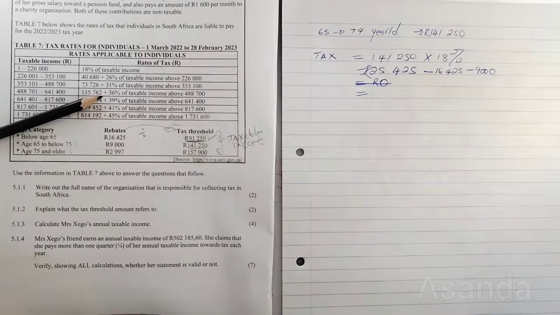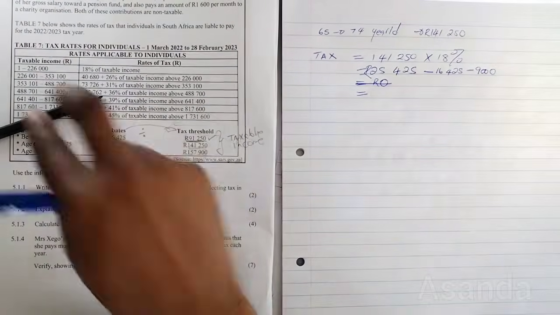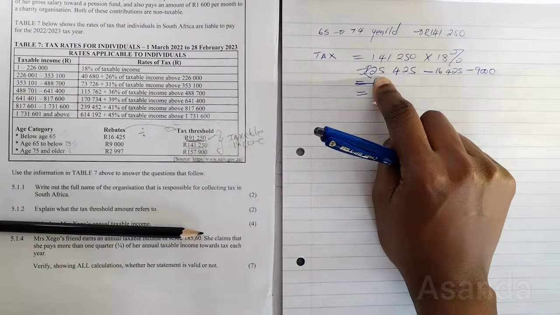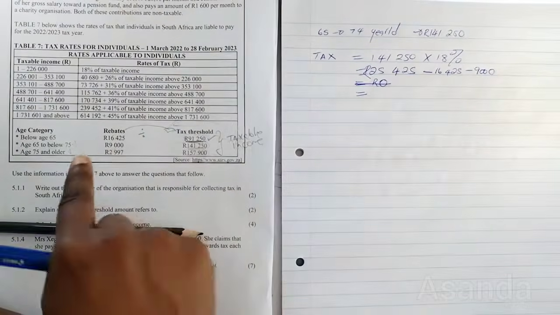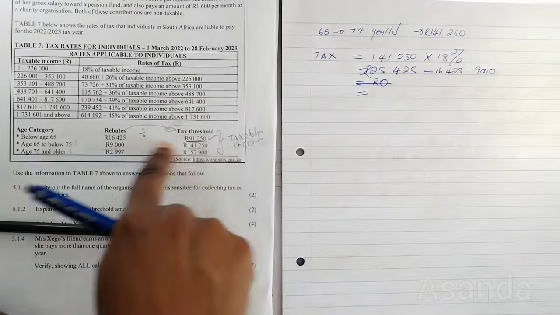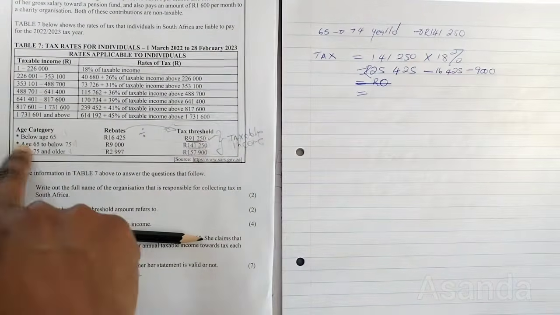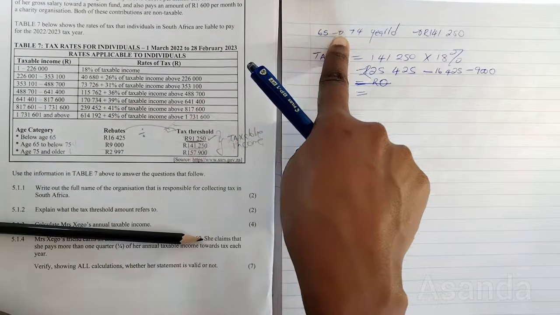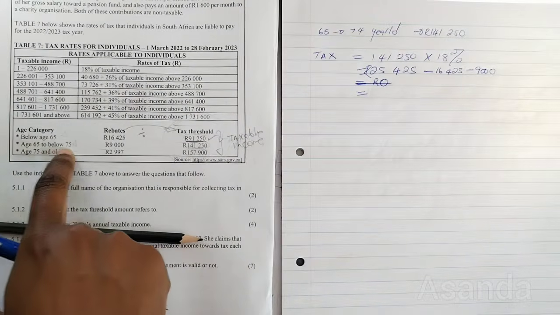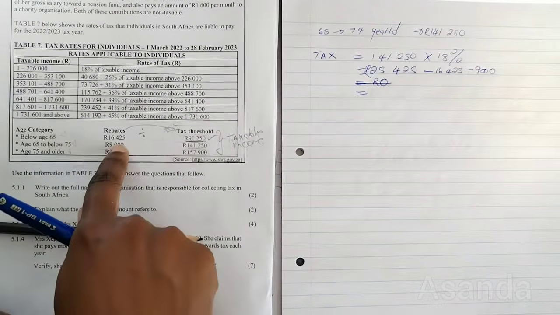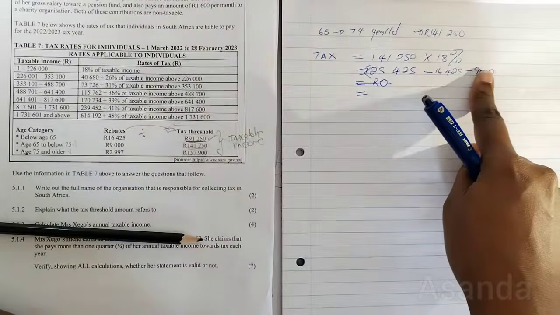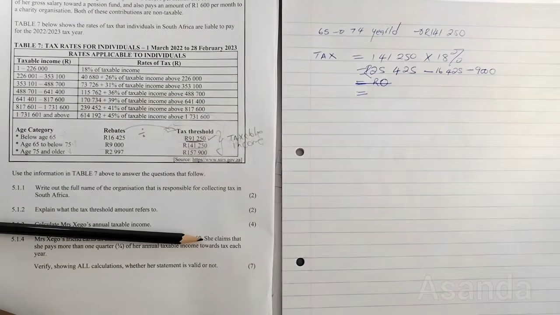Okay, so I want to do this step by step. You get 25,425, and then you come here and you say, what is the rebate for everybody? And that is 16,425 as a discount. Then we say, wait a minute, this person is old. So we go and look at their age group. They get 9,000. Okay, let's also discount them 9,000. Now I want us to take it step by step.